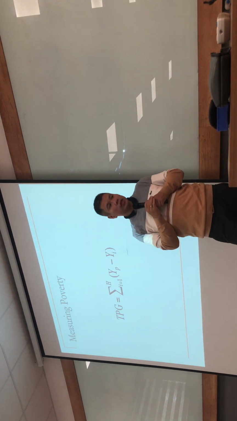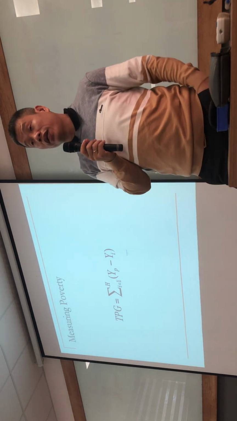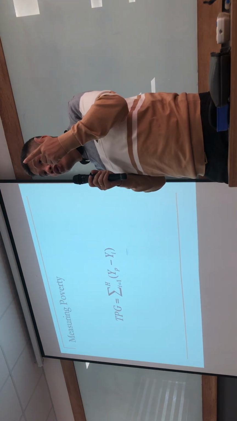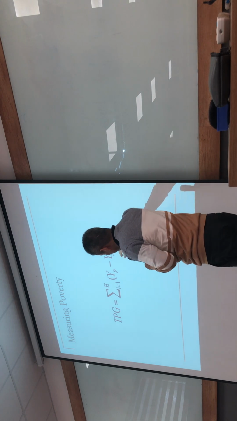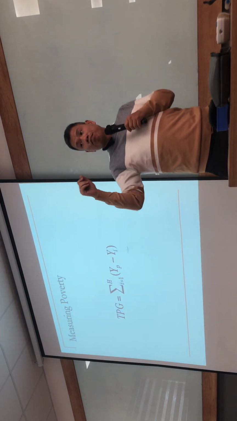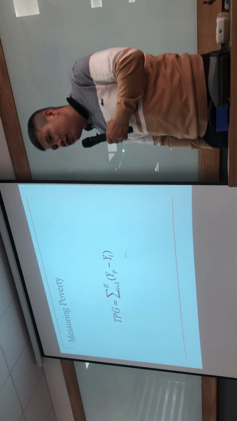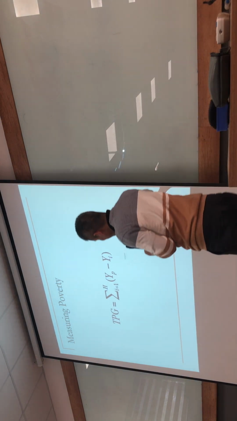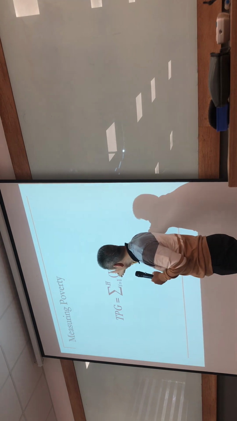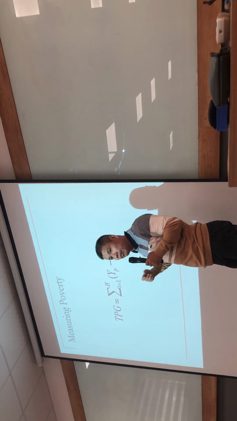In reality, someone in the economy could have an income very close to the poverty line, approximately poor. And even someone with income equal to the poverty line is not poor, by definition.